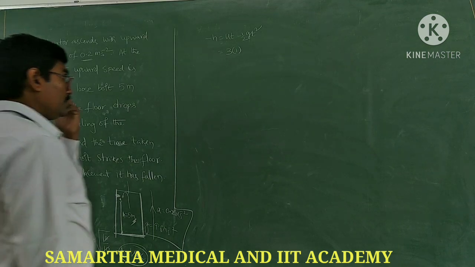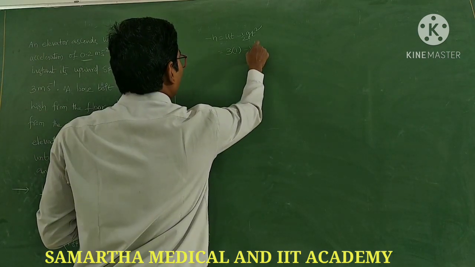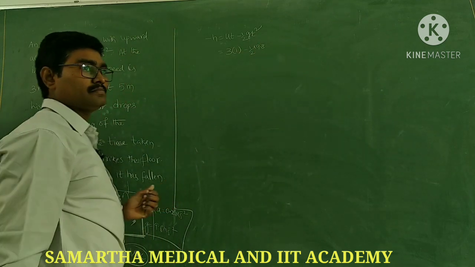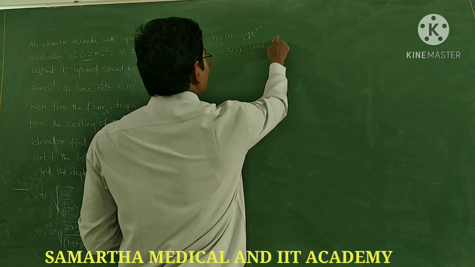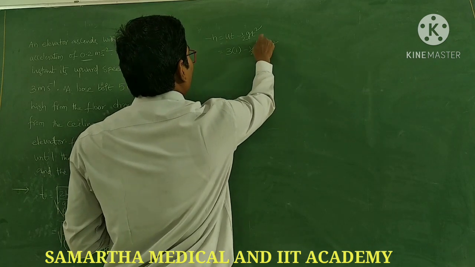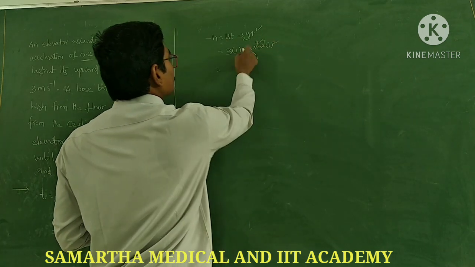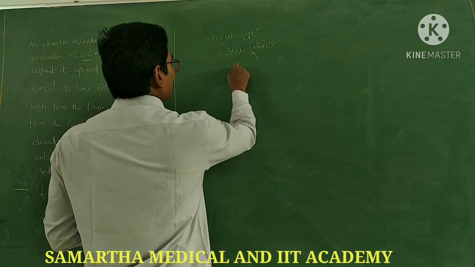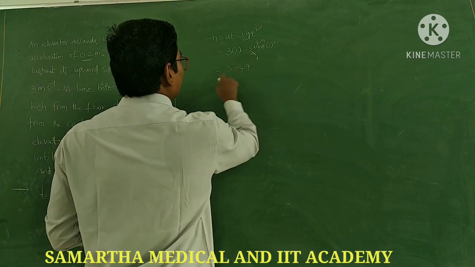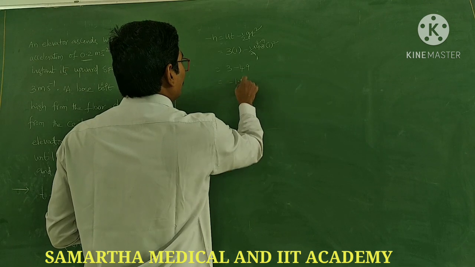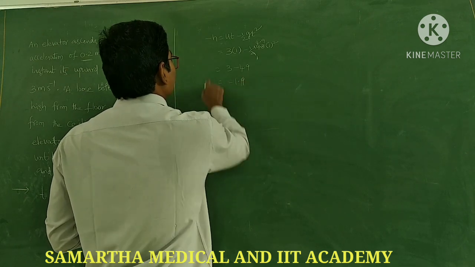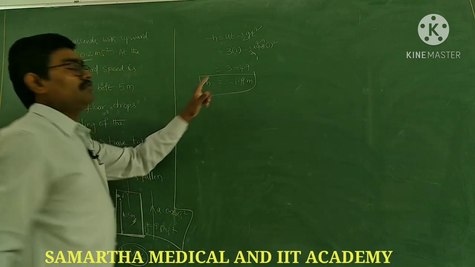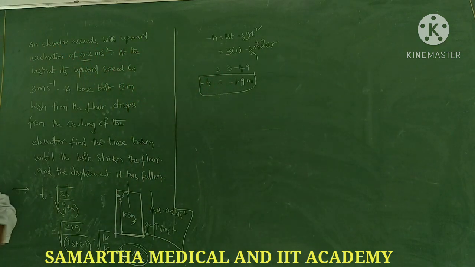So 3 into 1 minus half g, which is 9.8, into 1 square. 2 into 4.9 is 9.8, so half g is 4.9. So 3 minus 4.9, that is minus 1.9. So displacement is equal to 1.9 meters below.